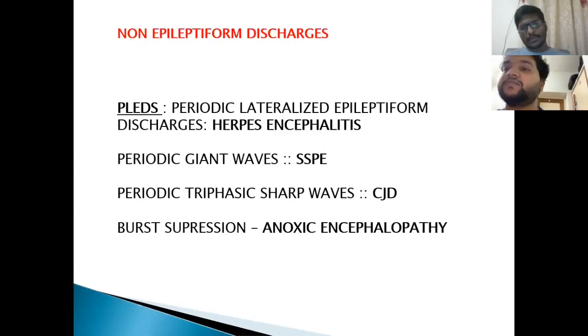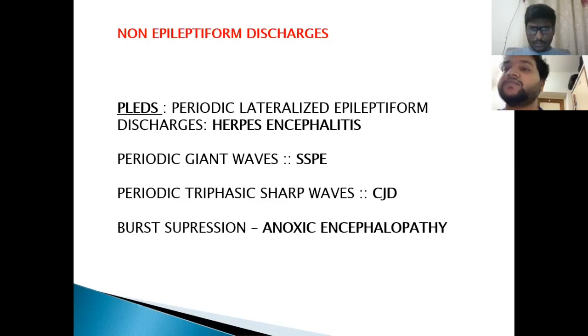And coming to the non-epileptiform discharges, this is just for completion's sake I kept. These are not epileptiform discharges, but they will show you the important underlying abnormality. Periodic lateralized epileptiform discharges are classic of herpes encephalitis, and the periodic giant waves are classic of subacute sclerosing panencephalitis, and the periodic triphasic sharp waves are classically seen in many metabolic encephalopathies like hepatic encephalopathy and the CJD, that is Creutzfeldt-Jakob disease, and the burst suppression. Burst suppression pattern is classically seen in anoxic encephalopathy.